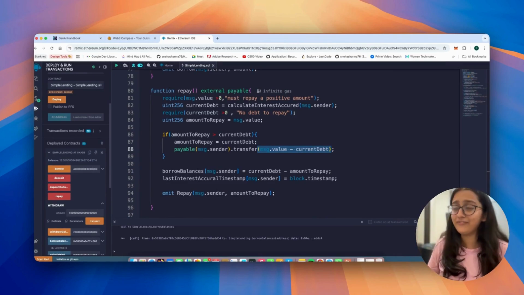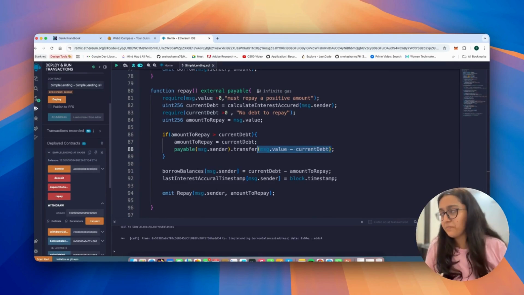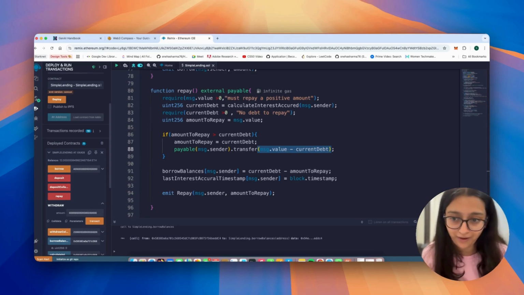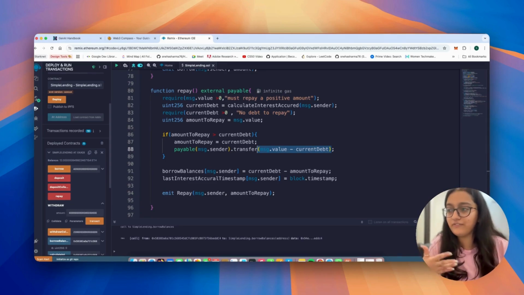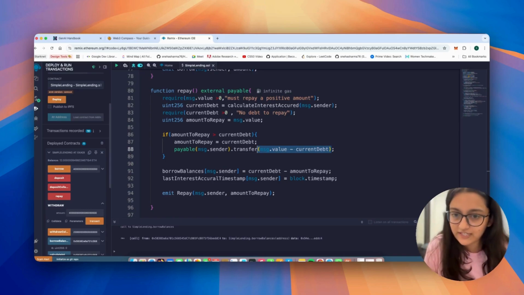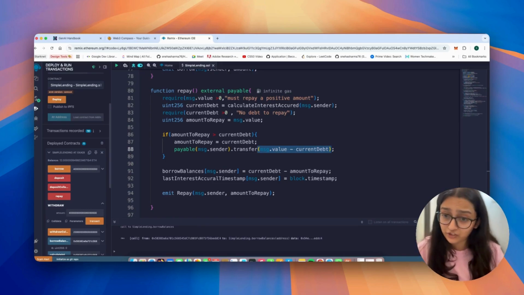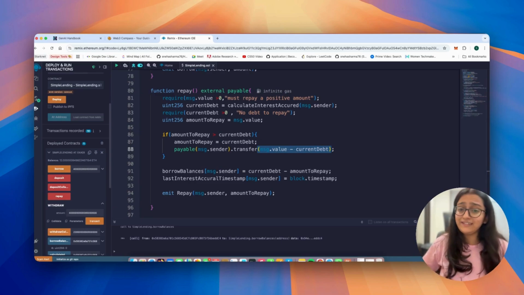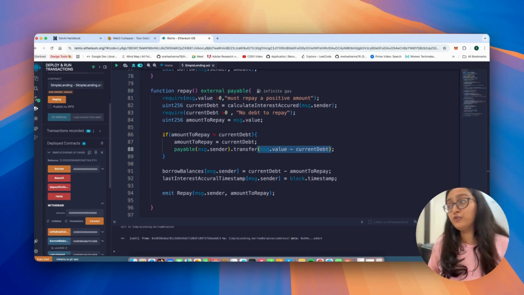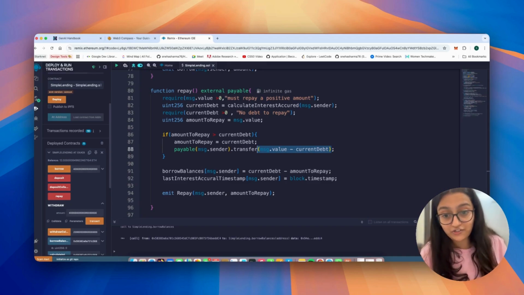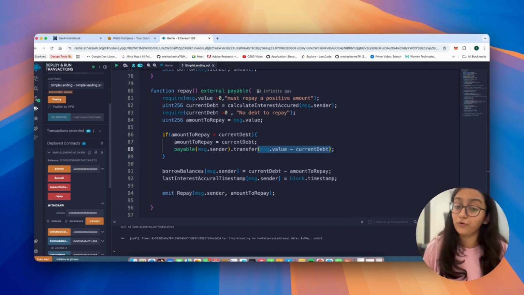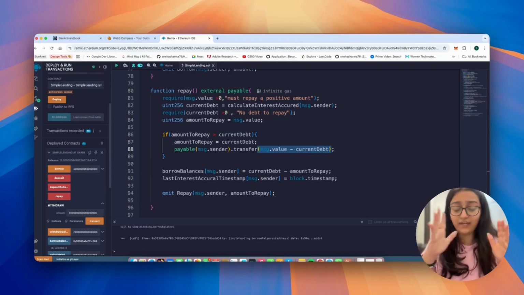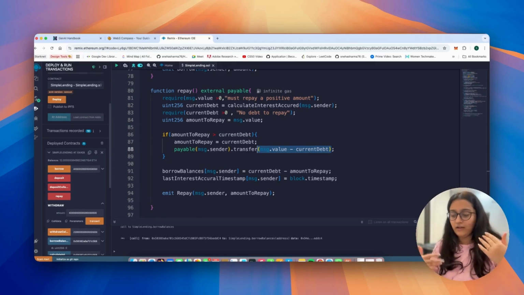I absolutely love the contract with such cute little simple calculation, but doing so much on the DeFi side. Although DeFi gets complicated over time, it's always fun to do all of this. So you have just created a fully functional lending pool: accept deposits, let users lock collateral, borrow ETH, accrue interest over time, and also let users repay and reclaim collateral. So this was more of the core mechanics of DeFi lending, and you should definitely check out Aave, Compound, Uniswap, and all of that. And yeah, that's it.